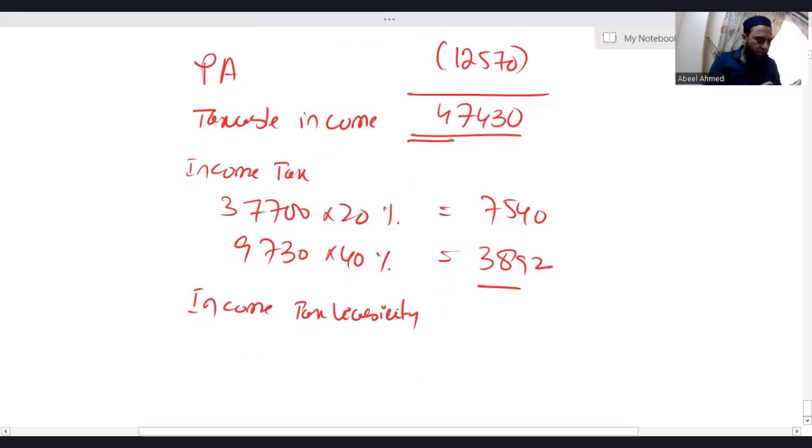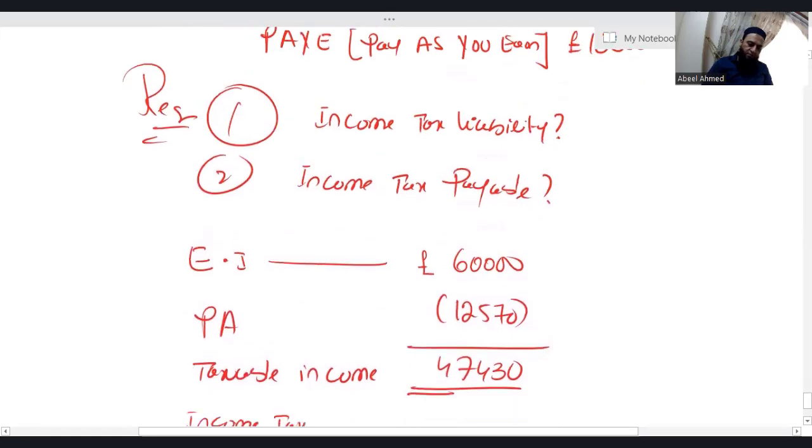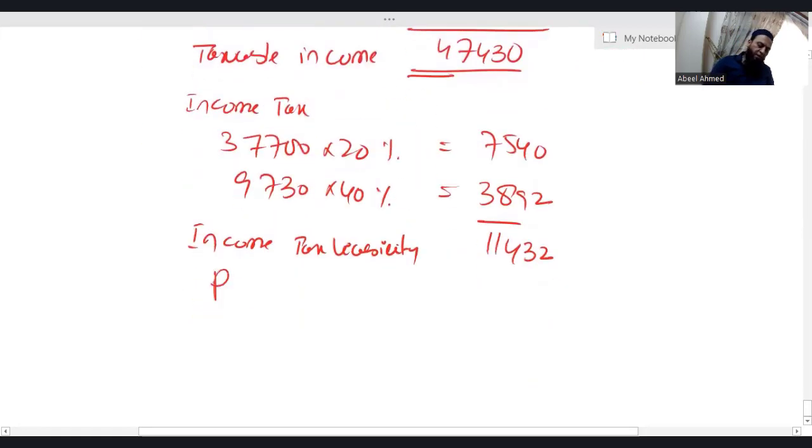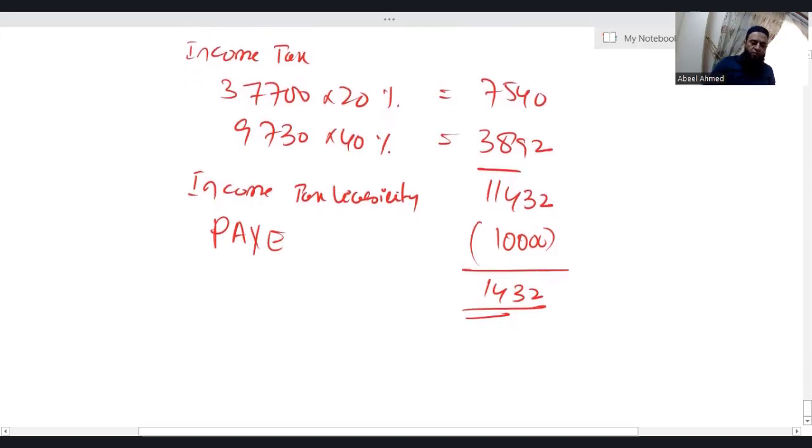Let's see how much income tax liability we're getting. I'm getting 11,432. So this individual has an income tax liability of 11,432, but this individual has already paid tax in advance. How much? 10,000, I believe. So you have to deduct the pay as you earn. So still this individual will have to pay how much? 1,432. Still this individual has to pay 1,432. That is income tax payable.